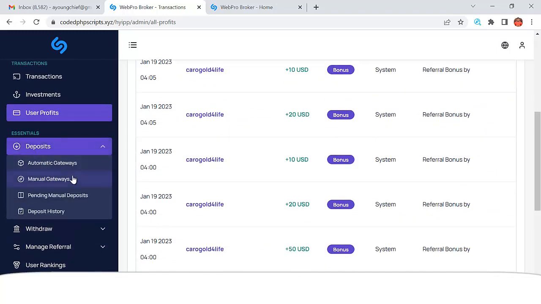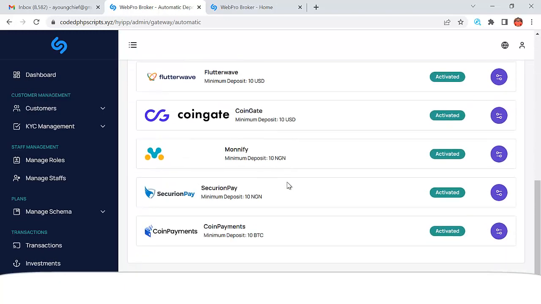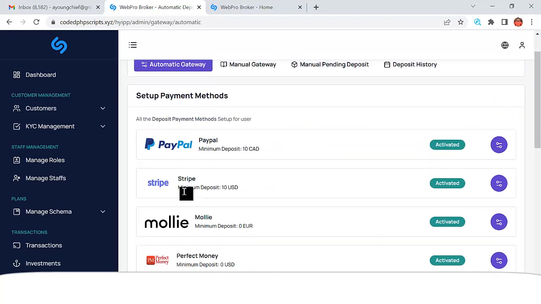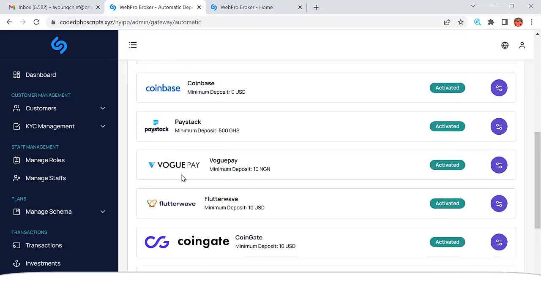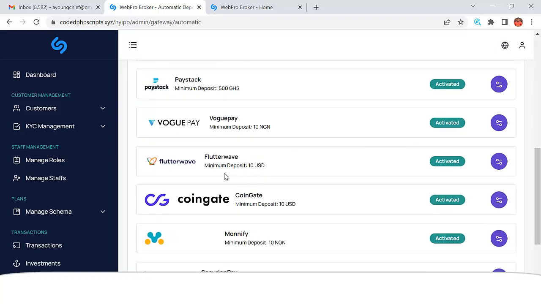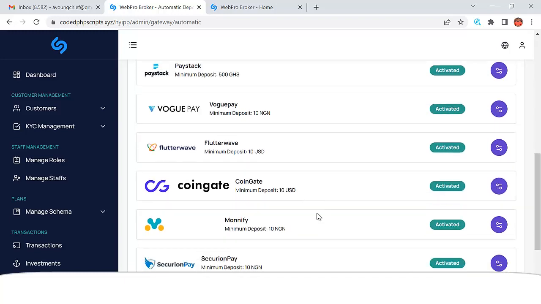Let me just quickly show you. It also has a deposit system, right? So you see the automatic gateway. You can see that this has very, very many automatic gateways. It has PayPal, Stripe, Modi, Perfect Money, Coinbase, Paystack, Bookpay, Flutterwave, CoinGate, Monify, and you can add all of these.